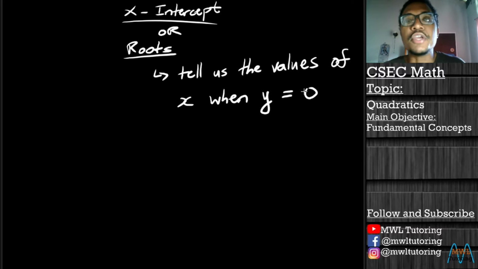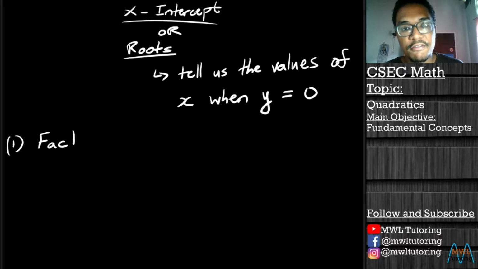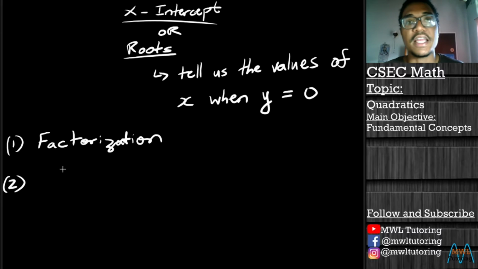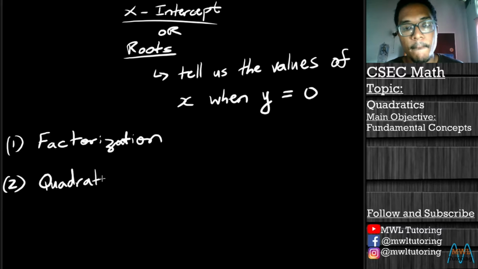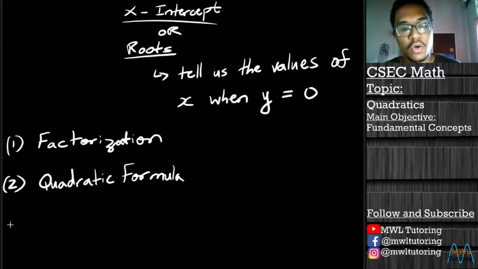And we have three ways of finding the roots or the x-intercepts of our quadratic. Those three ways are: 1, we could find the roots by factorization. 2, we could find them by using the quadratic formula. Or 3, we could find the roots by completing the square.